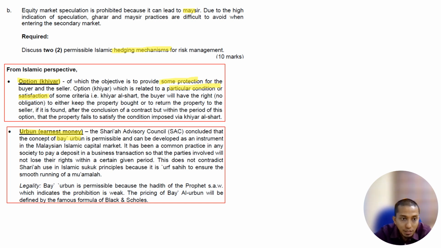It can be a common practice in society to pay a deposit in a business transaction so that the party will not lose the right within a certain given period. So this does not contradict Sharia, Islamic principles, as it is an urf sahih. So the legality of bai urbun is permissible because there is no hadith of the Prophet indicating its prohibition. Earnest money is like a payment that you make to show your commitment that you are going to purchase the item.